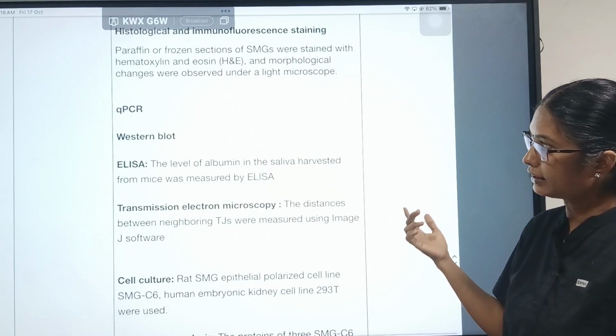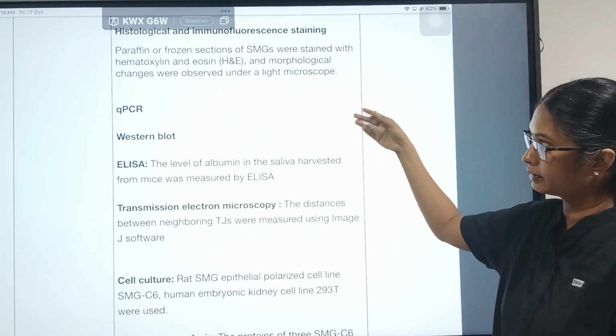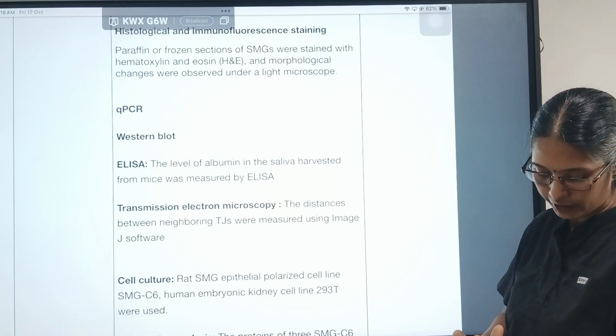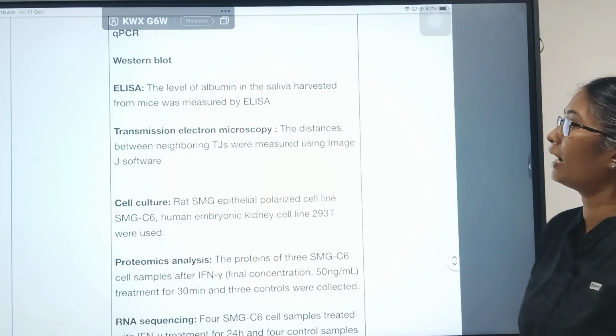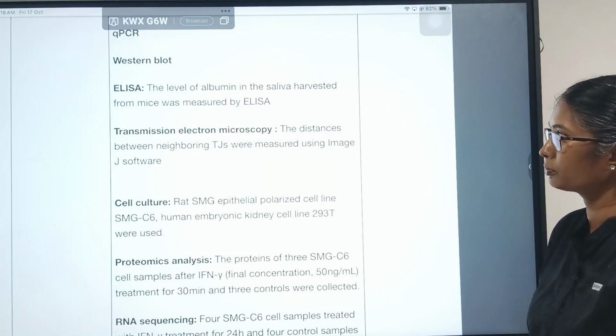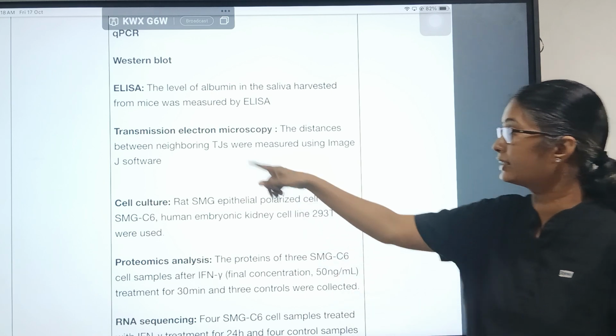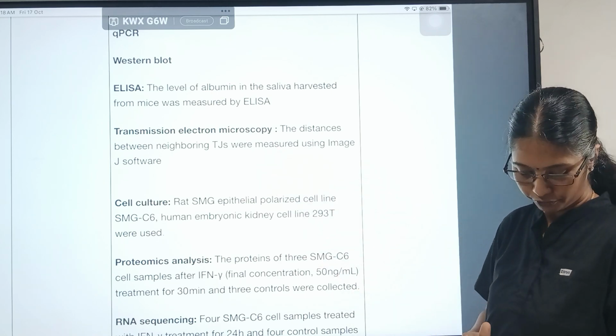Histological and immunofluorescence staining were done. They did qPCR to find out what RNA changes were happening, and Western blot was done to see the protein changes. ELISA was used to measure the level of albumin in the saliva harvested from mice, and TEM was used to find the distances between neighboring tight junctions using imaging software.